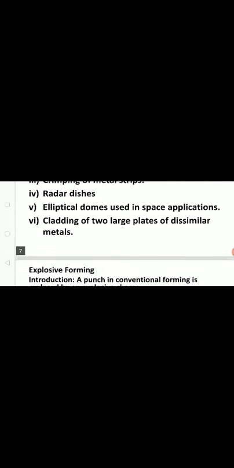So these principles, temperature behavior, and time dependent and temperature dependent variables are considered for high energy rate forming. All advantages, disadvantages, and limitations we have discussed in the earlier class.